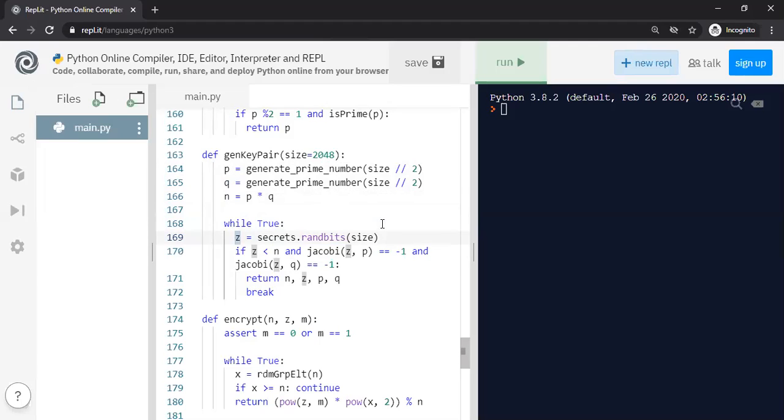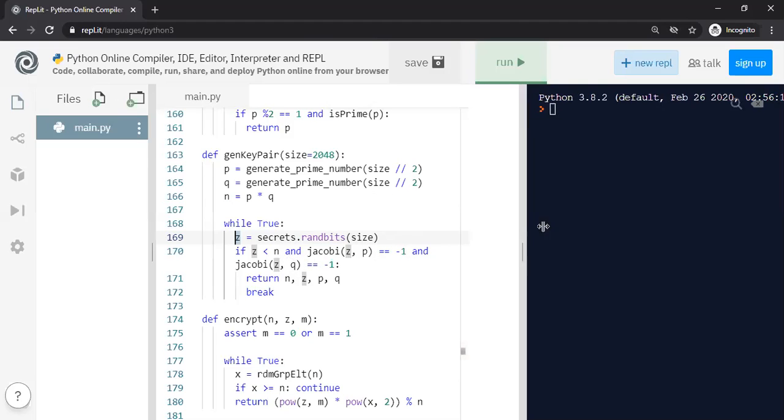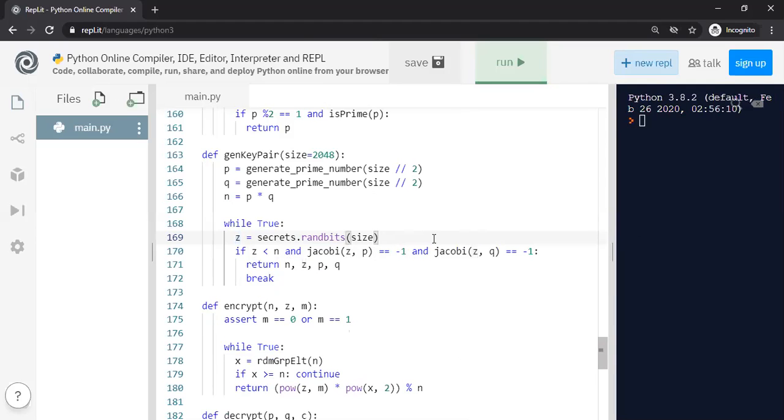Z is an element in Z star N, and it must also have the property that its Legendre symbol is -1 mod P and mod Q. That's the symbol we talked about earlier. Then we return to the caller N, Z, P, Q. N and Z are public, P and Q are private, just to be clear.